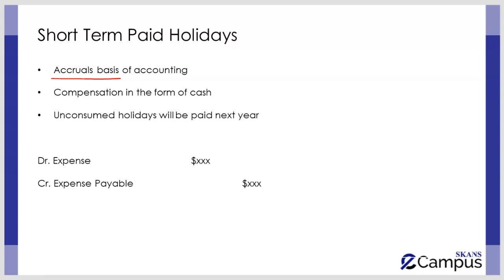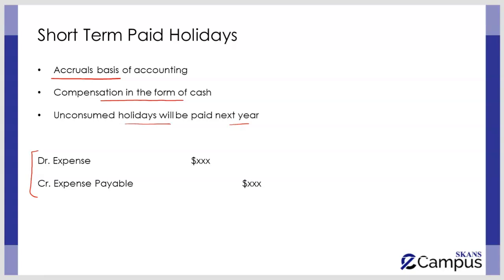Then, in this case, they say that if the compensation is in the form of cash or the unconsumed holidays are going to be paid in the next year, it's the same thing. So in this case, you have to pass this double entry in the current year in which the employee is performing the work.